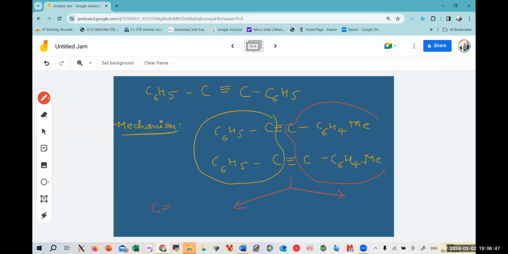So just write the C triple bond C and the groups would be C6H5, C6H5, and here C triple bond C, the groups would be C6H4Me, C6H4Me. So this is your self metathesis, because self metathesis is nothing but when you are having the same types of molecules. So these two are the same molecules, that's why it is self metathesis.